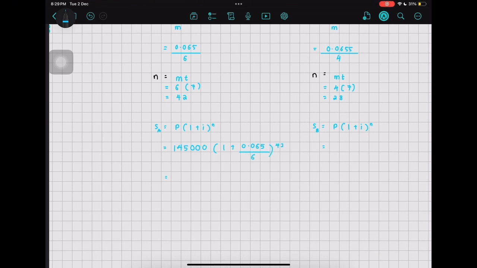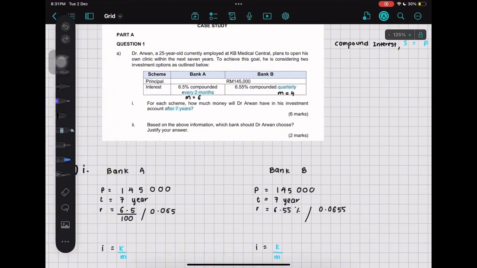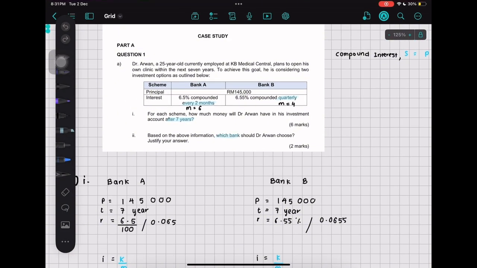And the answer would be 227,986.59. Bank B will apply the same formula. Substitute the values: 145,000 times (1 plus 0.0655 over 4) to the power of 28. And the answer is 228,476.35.